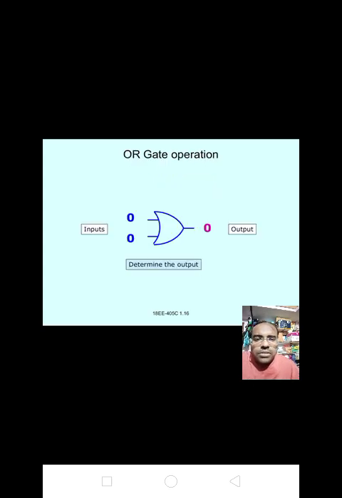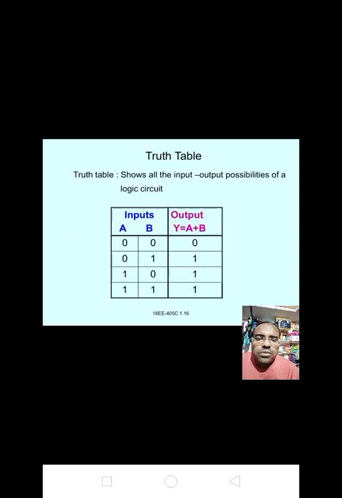Okay. Next, the truth table: inputs A, B and output Y equals A plus B. 0 0 is the input, Y equals 0 plus 0 equals 0. If 0 1 is the input, then Y equals 0 plus 1 equals 1. Next, 1 0 is the input, that is 1 plus 0 equals 1. If 1 1 is the input, then Y equals 1 plus 1 equals 1.